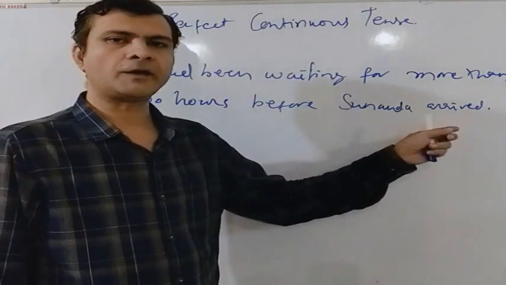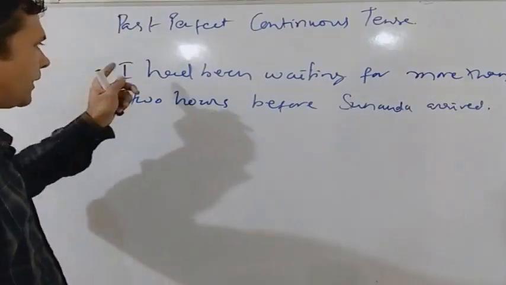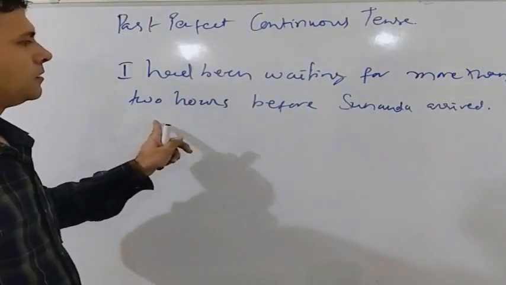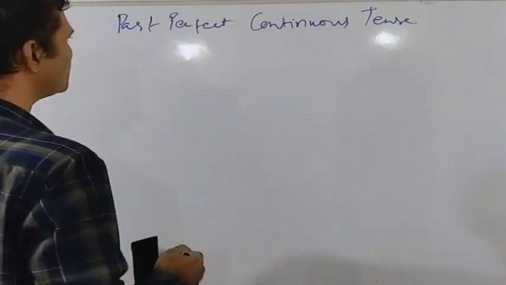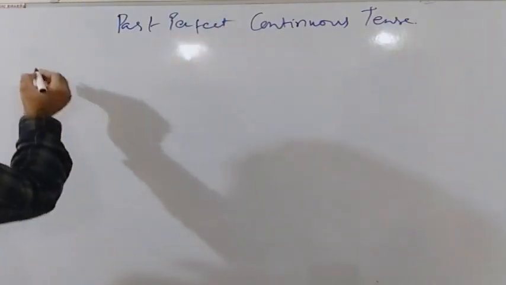So I went to meet Sunanda, but I had to wait for her for 2 hours because she was late by 2 hours.